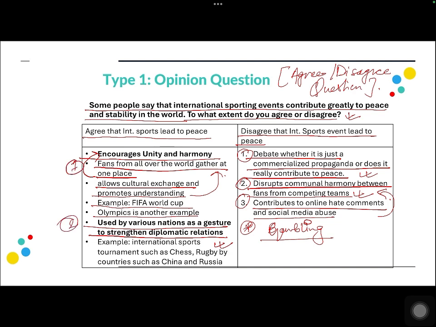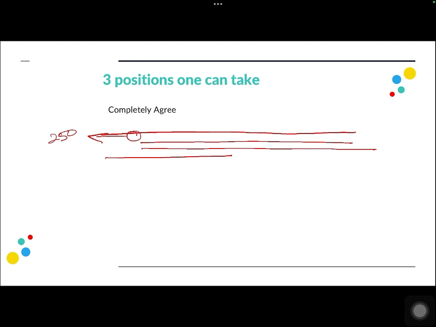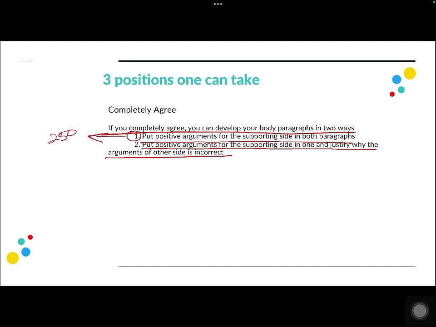So will you be able to write 250 words on the basis of just this many ideas, while displaying what they want you to display: grammatical range and accuracy, vocabulary, lexical resources, content, basically, right? So will you be able to do that is a question that you should ask yourself.